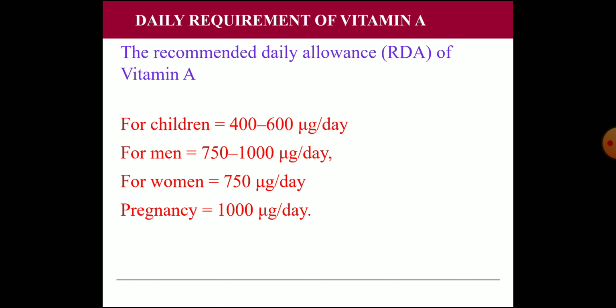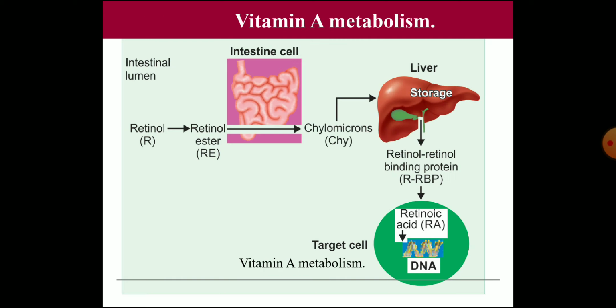Now the recommended daily allowance of vitamin A. That is, for children 400 to 600 micrograms per day, for men 750 to 1000 micrograms per day, and for women 750 micrograms per day, and in pregnancy that is increased up to 1000 micrograms per day. So on an average, in adults 750 to 1000 micrograms per day.